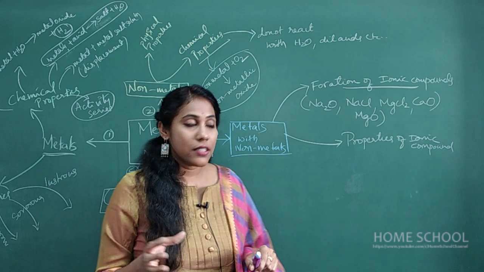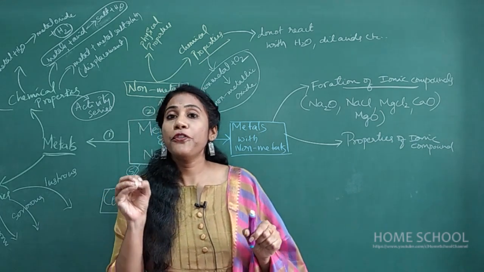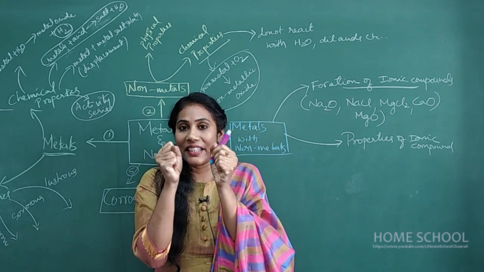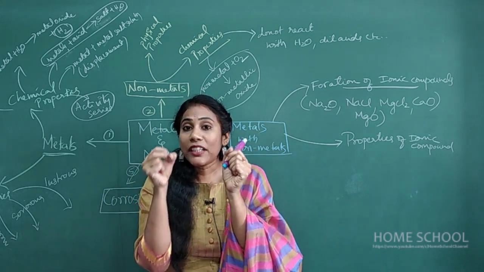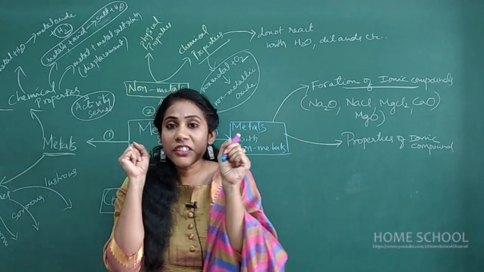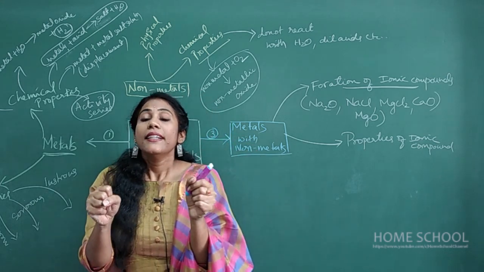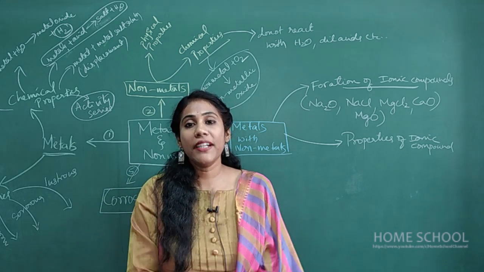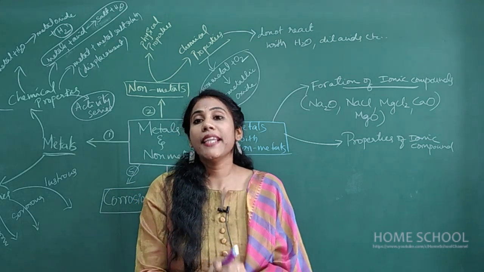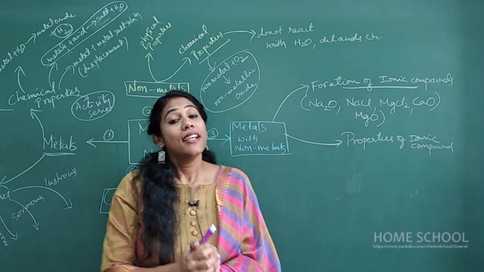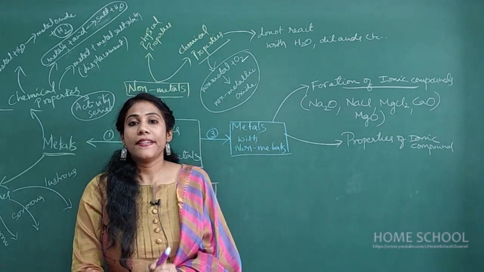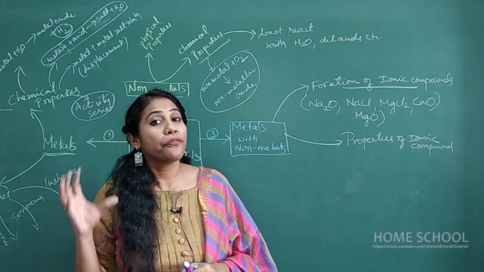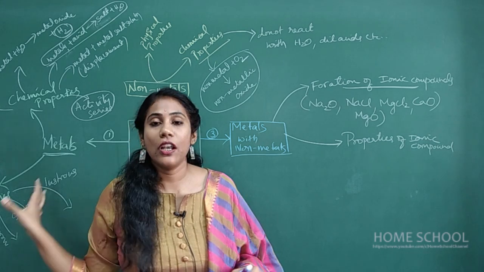It is because of the electrostatic force of attraction. How are ionic compounds formed? When a cation and anion combine, the attraction between them is very strong. That attraction is called electrostatic force of attraction, and due to this strong attraction, they show high melting points. So all these are the different properties of ionic compounds which you have to concentrate on a lot.